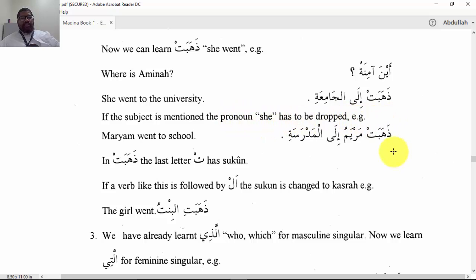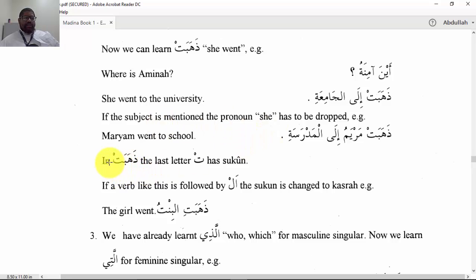It just means that in the translation or the understanding, you would not say "she, Miriam, went to the school." You would just not use the pronoun. You would use the noun form here, Miriam. ذهبت مريم إلى المدرسة. Miriam went to school. You could also, if you didn't want to mention the name Miriam, take Miriam out. ذهبت إلى المدرسة would be the same meaning, except you're using the pronoun she. That's what this is talking about right here.